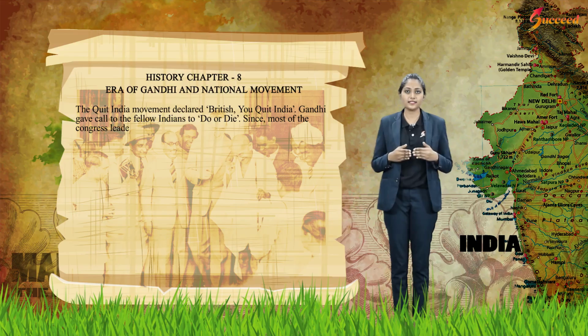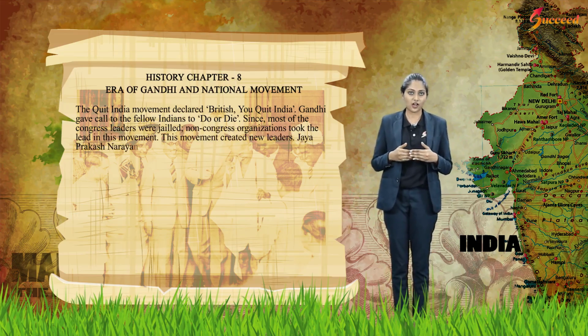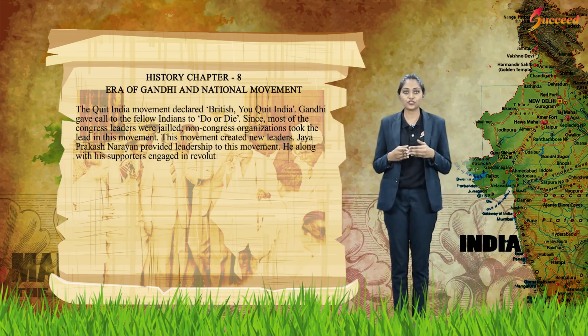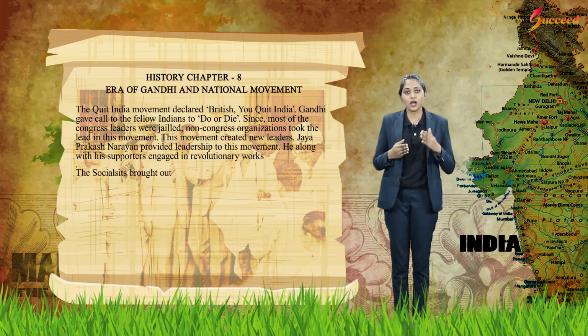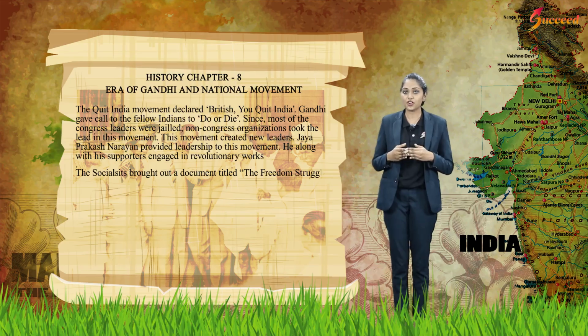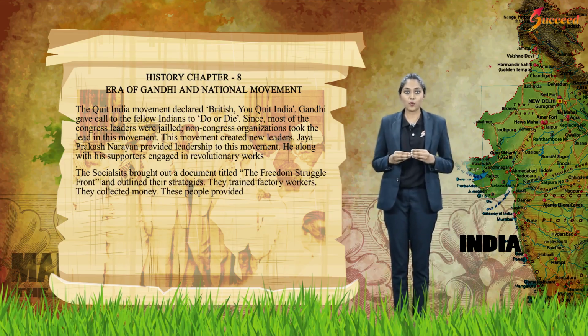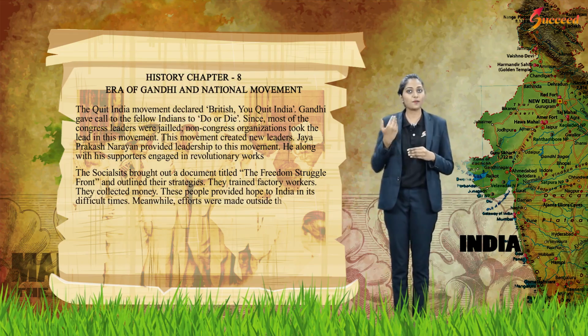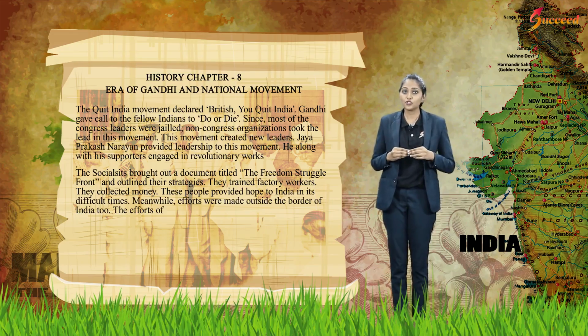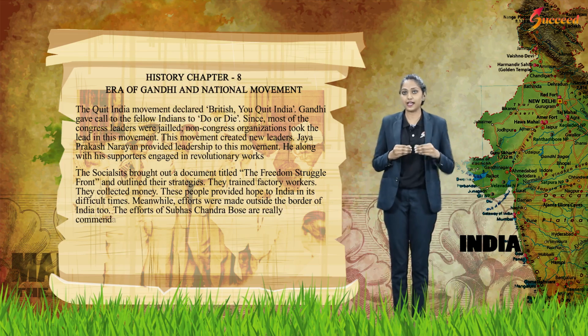Since most of the Congress leaders were jailed, no Congress organization took the lead in this movement. This movement created new leaders. Jayaprakash Narayan provided leadership to this movement. He, along with his supporters, engaged in revolutionary works. The socialists brought out a document titled The Freedom Struggle Front and outlined their strategies. They trained factory workers. They collected money. Those people provided hope to Indians in difficult times. Meanwhile, efforts were made outside the borders of India too. The efforts of Subhash Chandra Bose are really commendable in this direction.